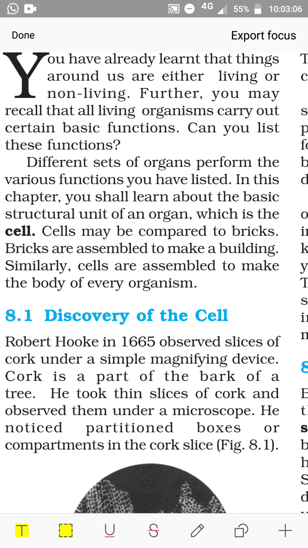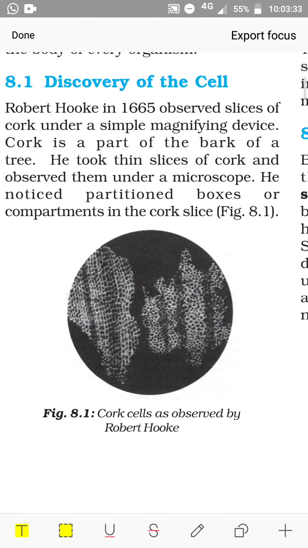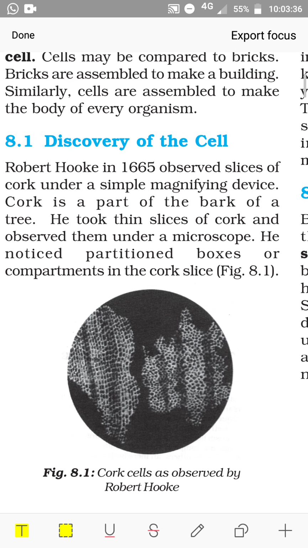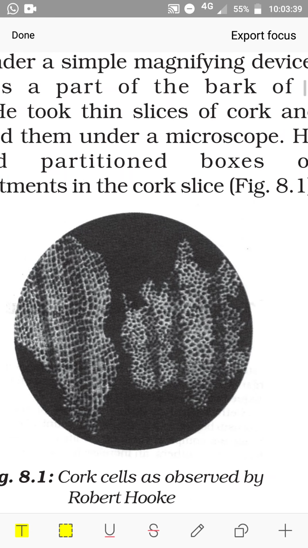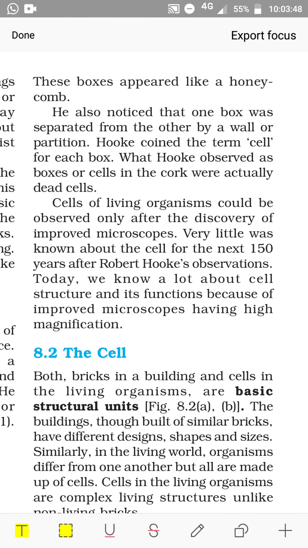He took thin slices of cork and observed them under a microscope. He noticed partition boxes or compartments in the cork slice, some partitioned boxes. See here the diagram which has been given: the cork cells as observed by Robert Hooke. These boxes appeared like a honeycomb.